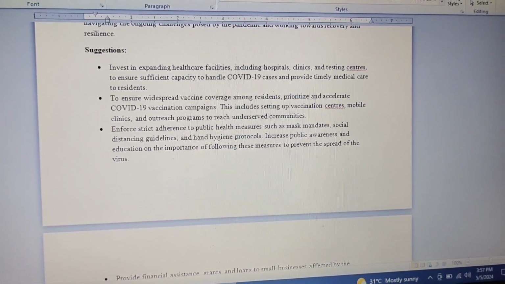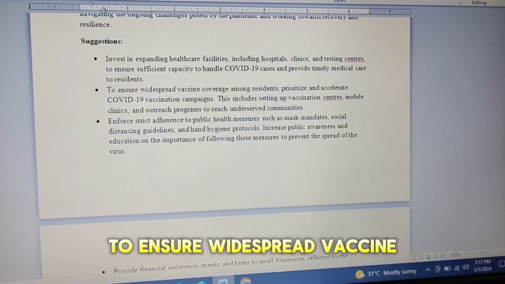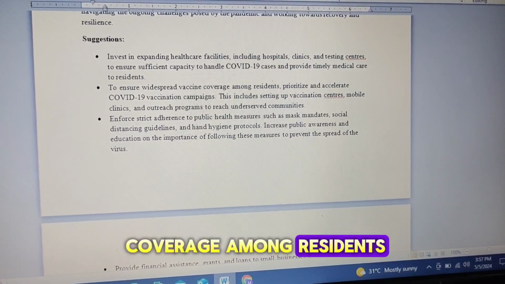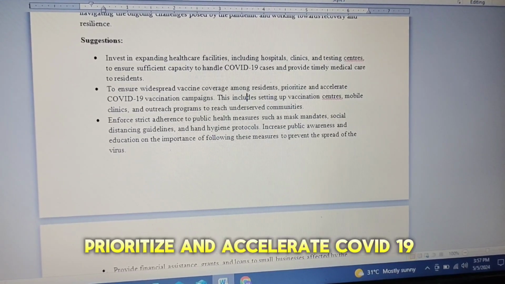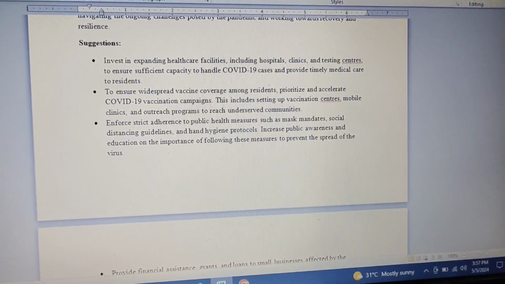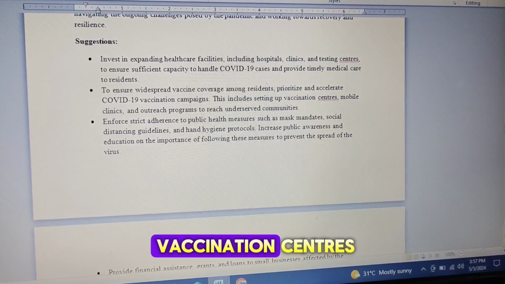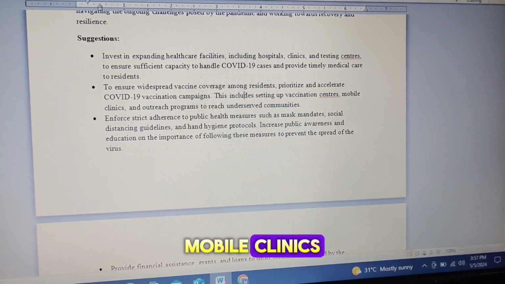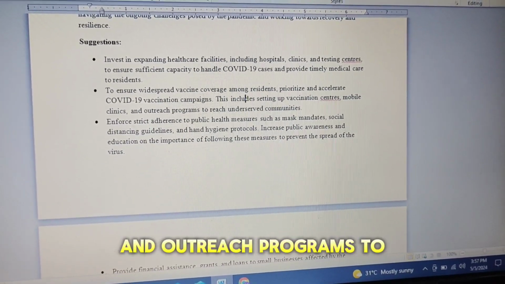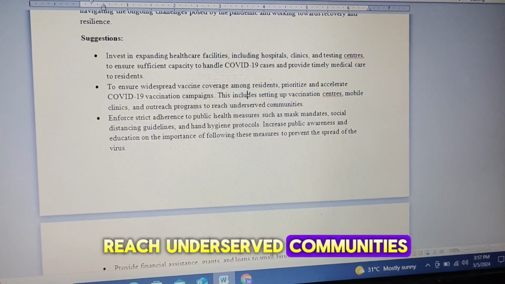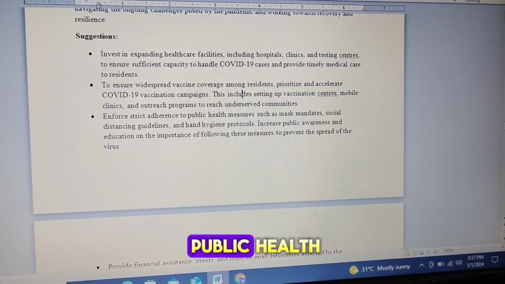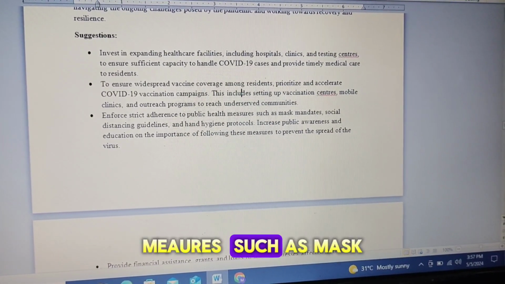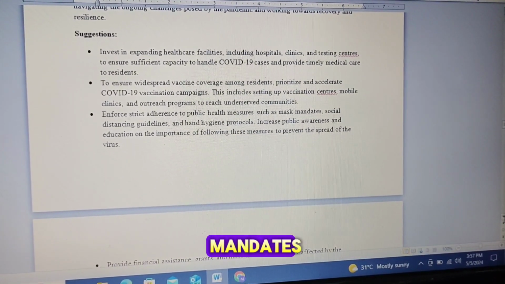Number two, to ensure widespread vaccine coverage among residents, prioritize and accelerate COVID-19 vaccination campaigns. This includes setting up vaccination centers, mobile clinics, and outreach programs to reach underserved communities. Enforce strict adherence to public health measures such as mask mandates.